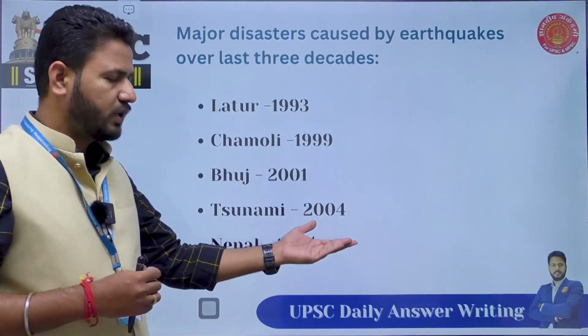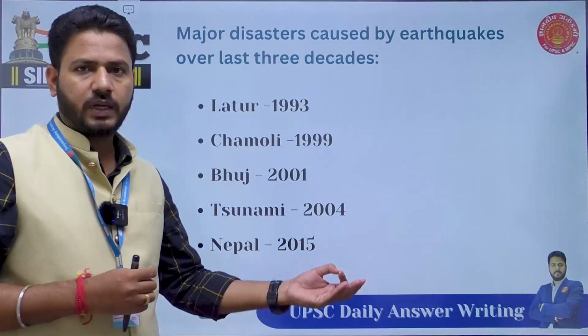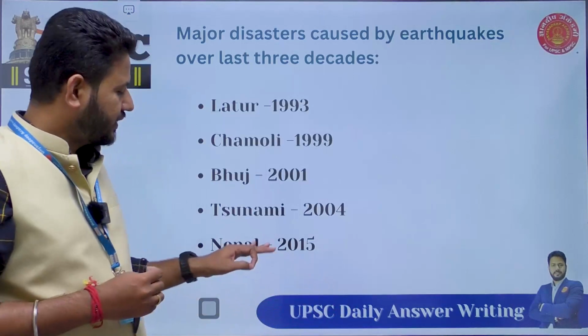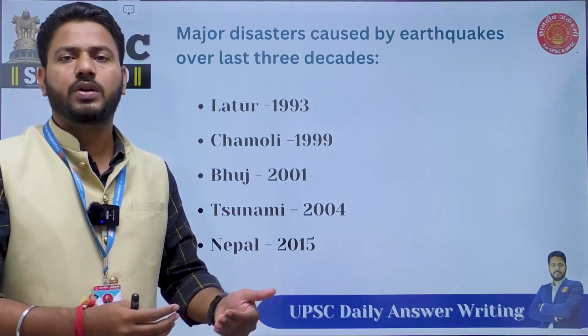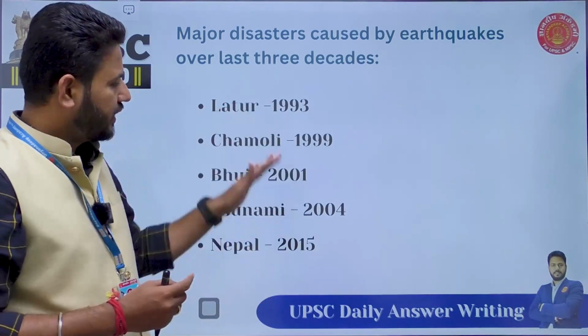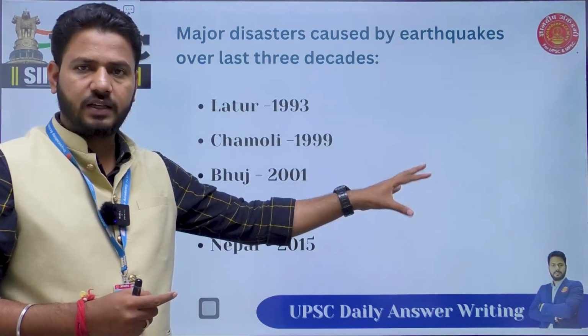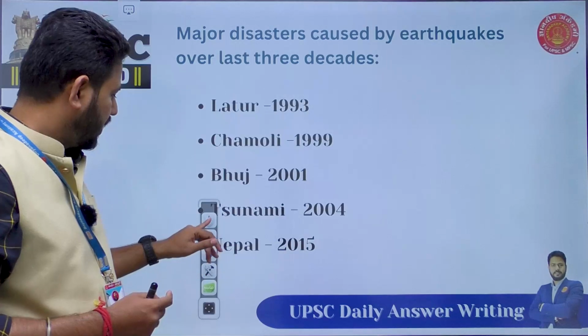Then you have the tsunami of 2004. You have the Nepal earthquake in 2015. When I say Nepal, it is actually Nepal-Bihar. So Bihar was also equally affected because of this earthquake. So these are the examples and some salient features briefly you can give about these earthquakes.